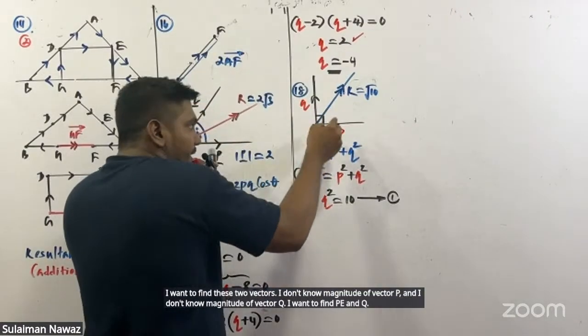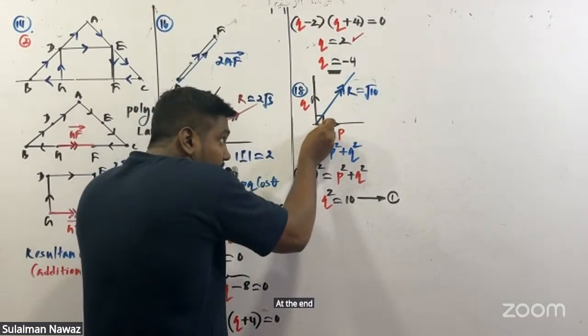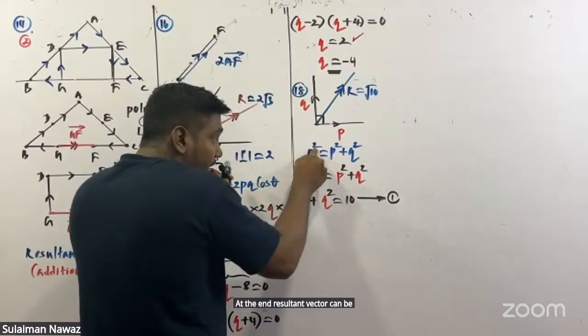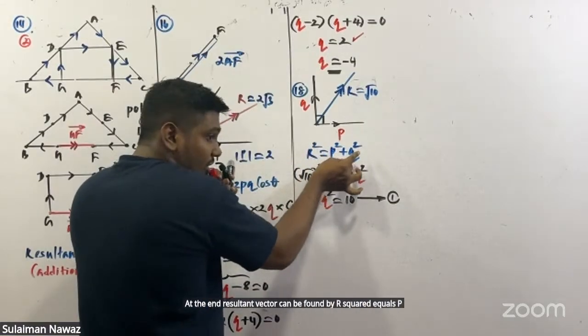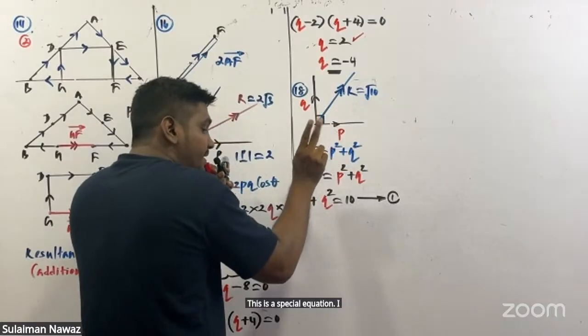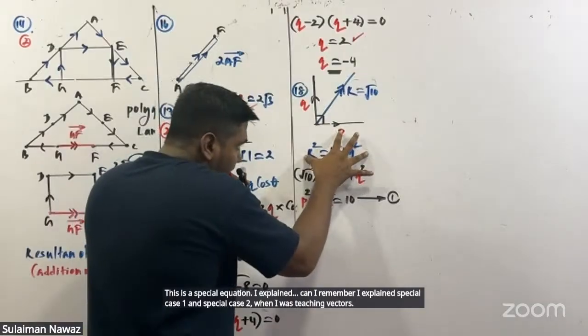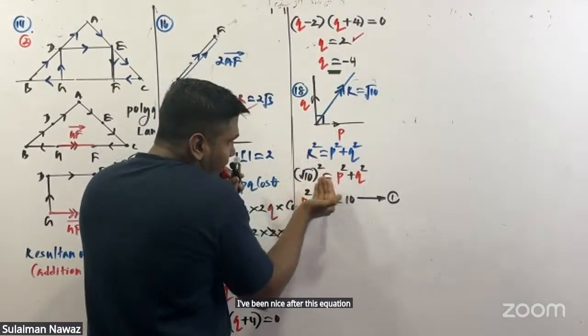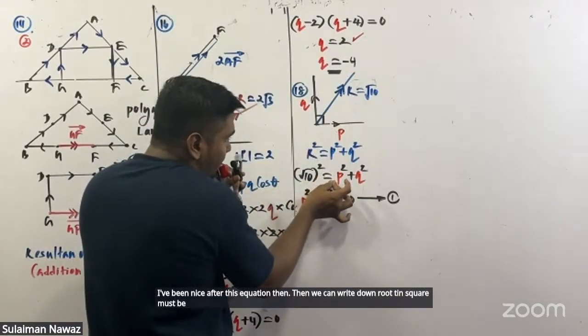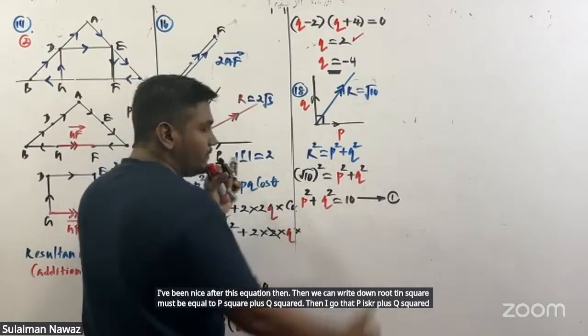We learned that if there are two vectors perpendicular to each other, then the resultant vector can be found by the R squared equals P squared plus Q squared equation. This is a special equation. Can you remember I explained special case 1 and special case 2 when I was teaching vectors. Then I substitute: root 10 squared must be equal to P squared plus Q squared. So P squared plus Q squared is going to be equal to 10.